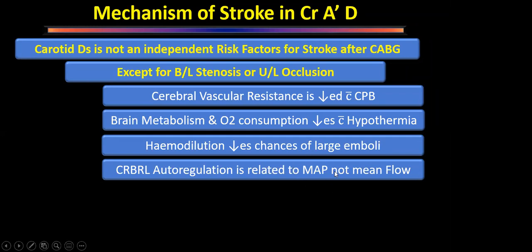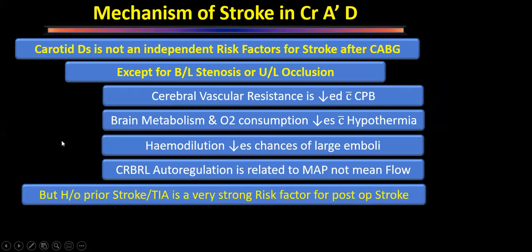That is why when we are doing coronary artery bypass grafting on pump and we have a patient who has a significant carotid occlusion, we have to keep the pump pressure a little higher, because increasing the flow is not going to help. Increasing the pump head pressure is going to help.